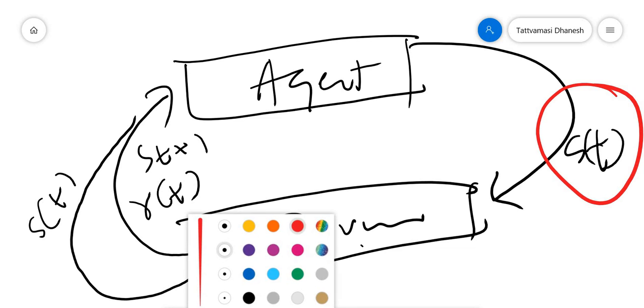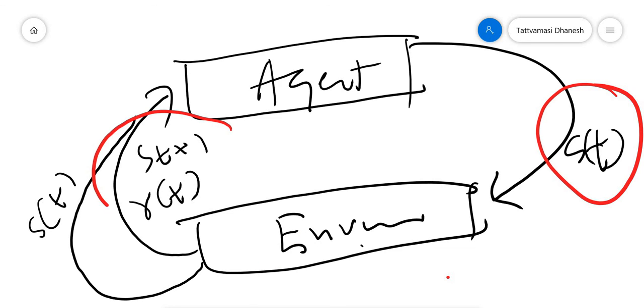For the environment, the input is an action and the output is a new state and a reward. In the same way, the agent is a function which transforms a state and a reward to a new action.